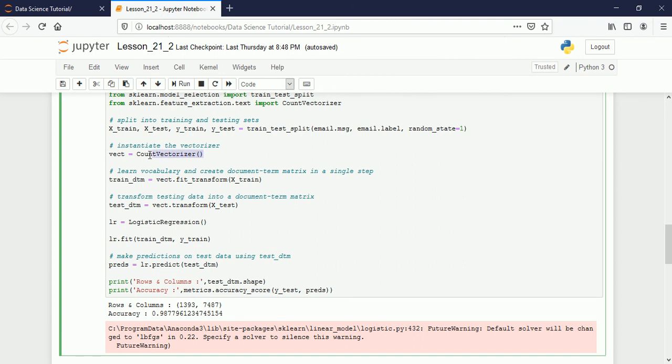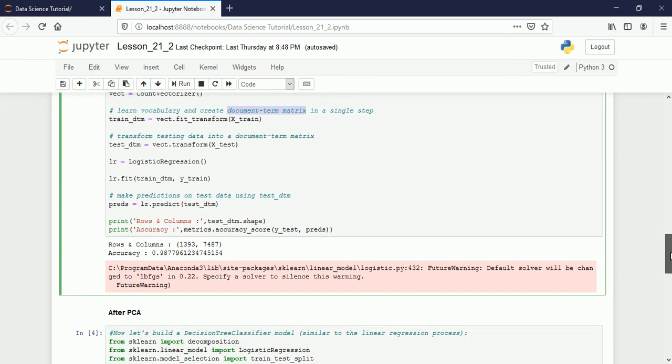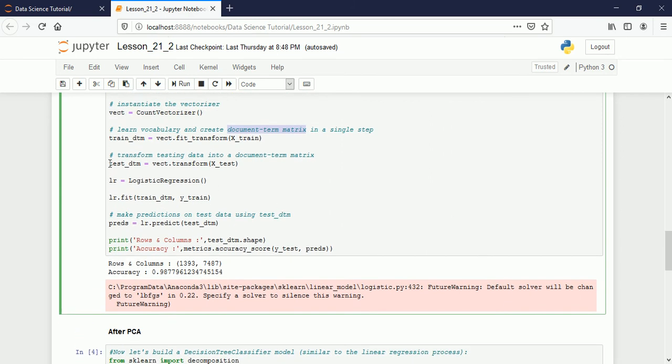Now I am instantiating the vectorizer because I have to change the text into numbers. Here I have converted the data which was in the form of text into a document term matrix. Here again we are transforming the test data also. Here it is x train, and this one is the test of that, x test. And then I create the object of this model, logistic regression. If you remember, now I am fitting the data to the model, and now we are going to predict.